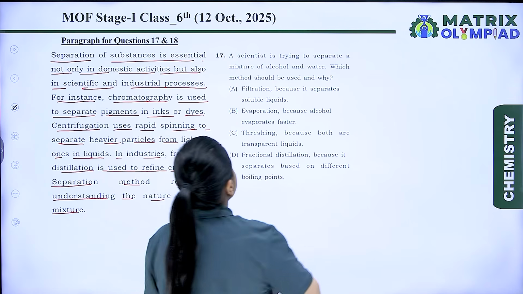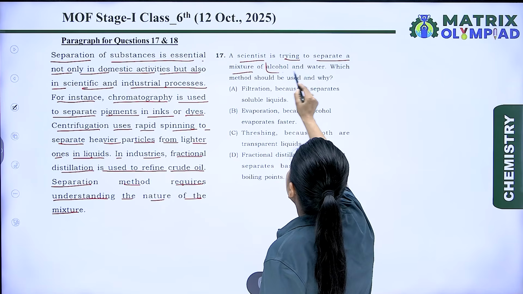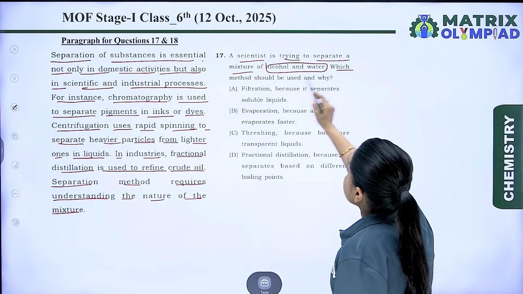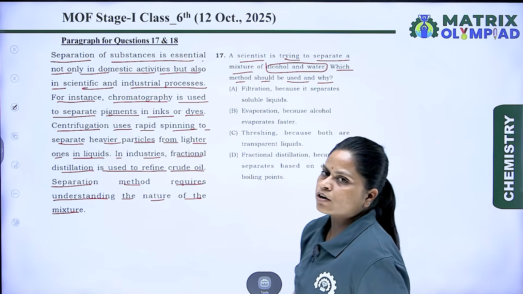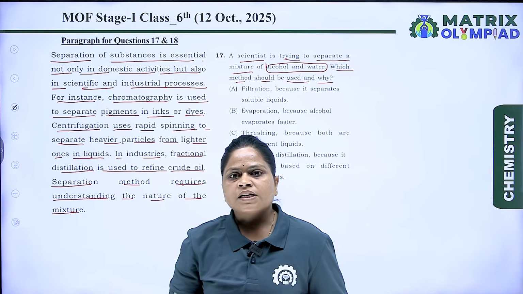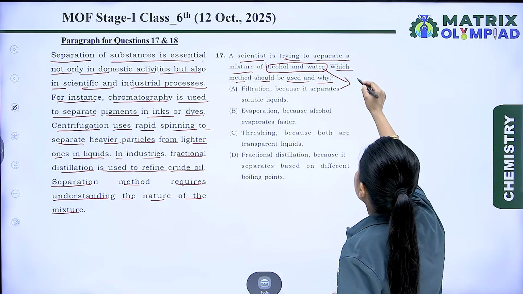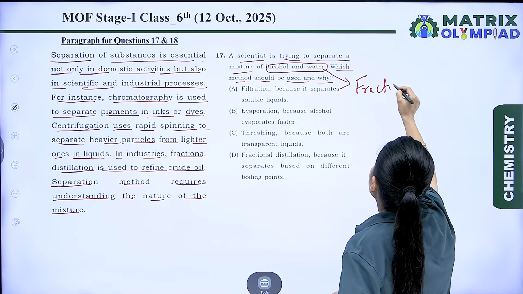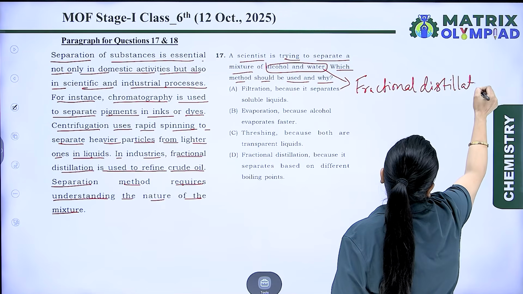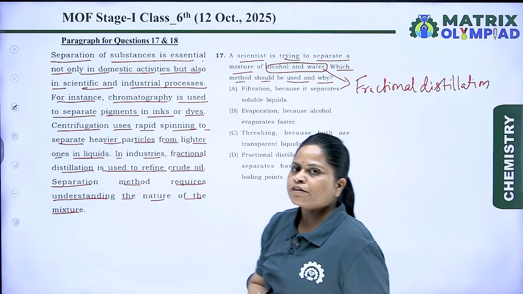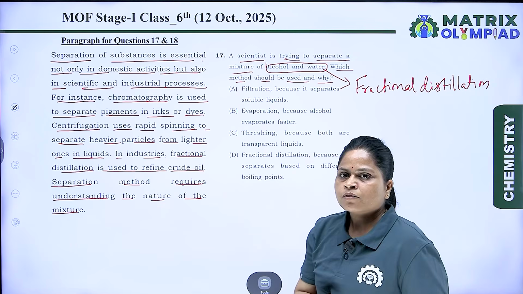Let's take the question. A scientist is trying to separate a mixture of alcohol and water. Which method should be used and why? For the mixture of alcohol and water, as we know these are miscible liquids, so fractional distillation or distillation is used, as these have different boiling points and quite a difference between their boiling points.